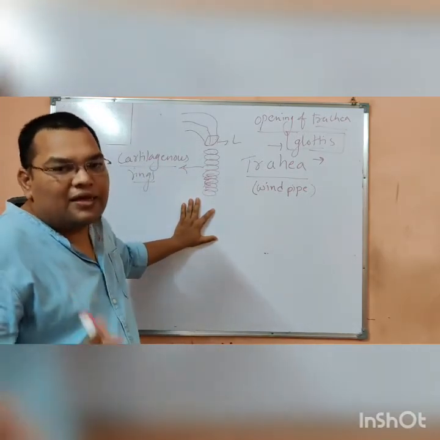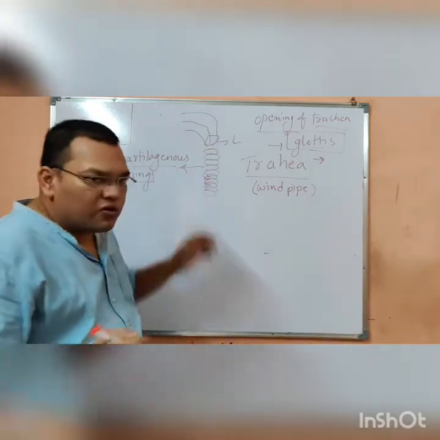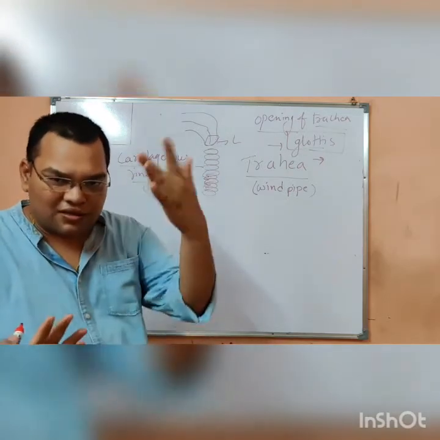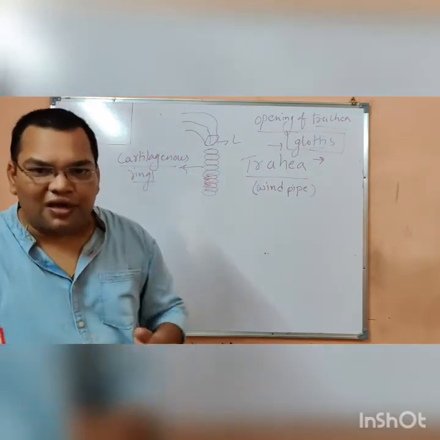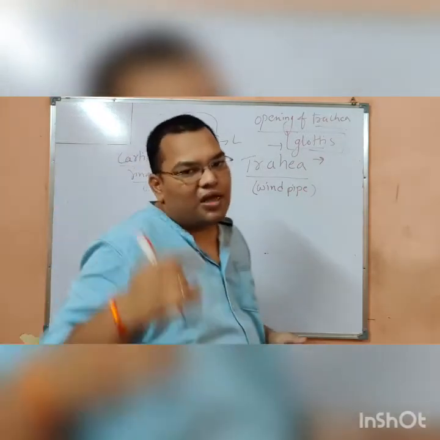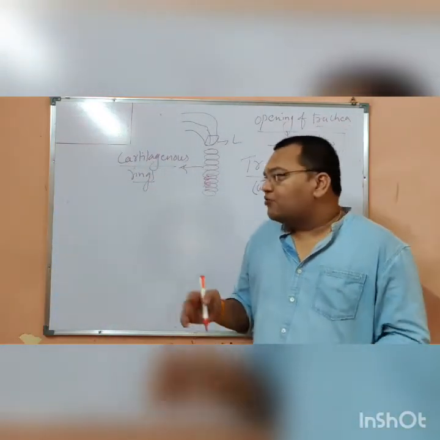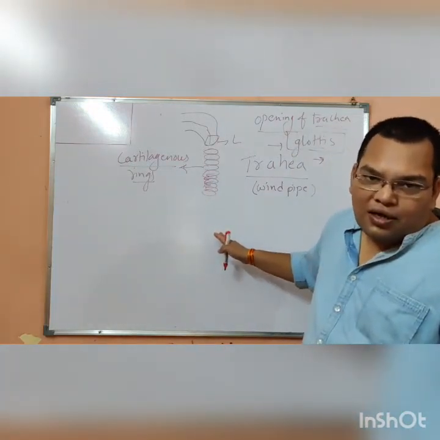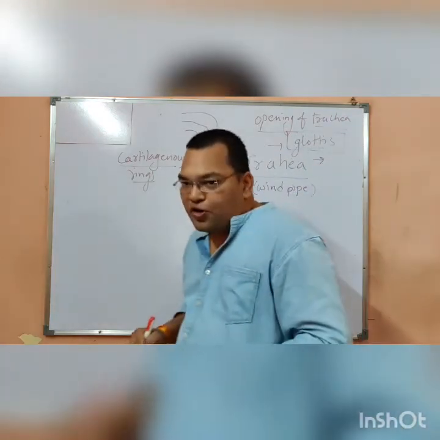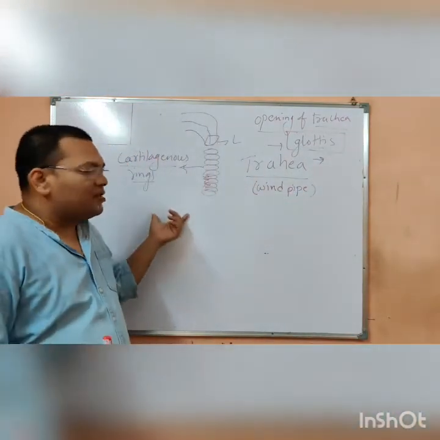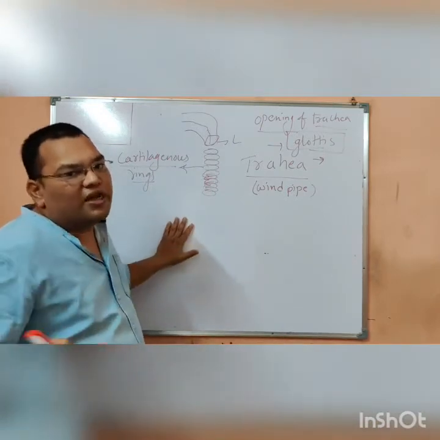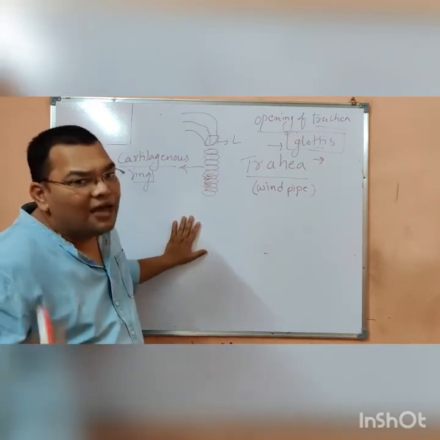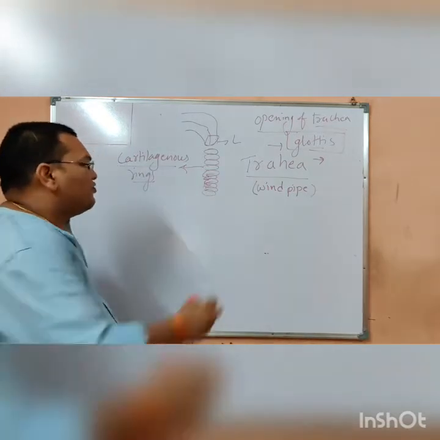इसका मतलब ये है कि कार्टिलेजिनस रिंग्स जो हैं इस ट्रैकिया को कोलैप्स होने नहीं देते हैं. अगर ट्रैकिया बंद हो जाएगा तो सांस अंदर नीचे जाना बंद हो जाएगा, हवा का जाना बंद हो जाएगा. So for the continuous supply of air, for the continuous supply of oxygen, this trachea remains open. I think all of you understood why these cartilaginous rings are there. This keeps the trachea open all the time, and prevents it from collapsing.